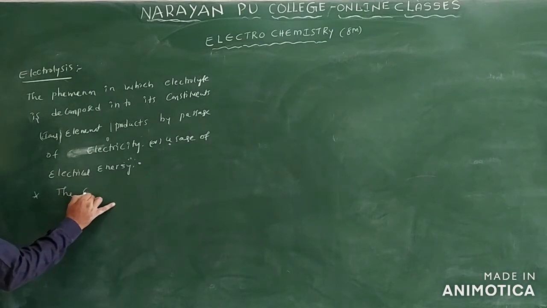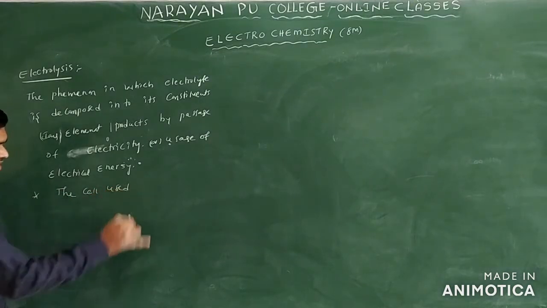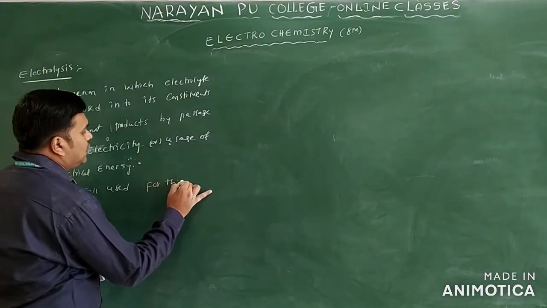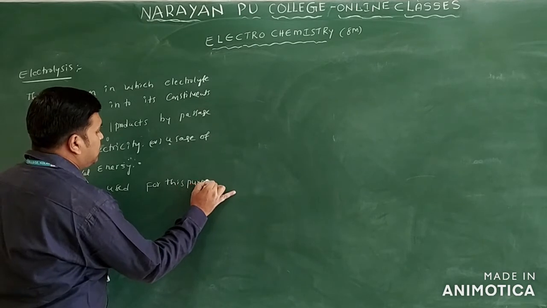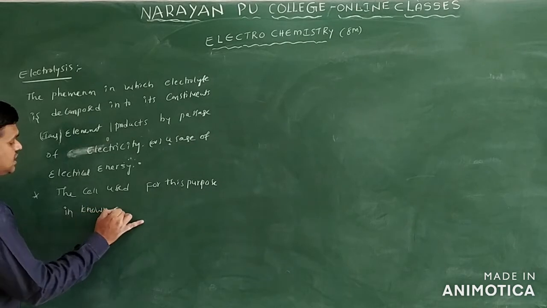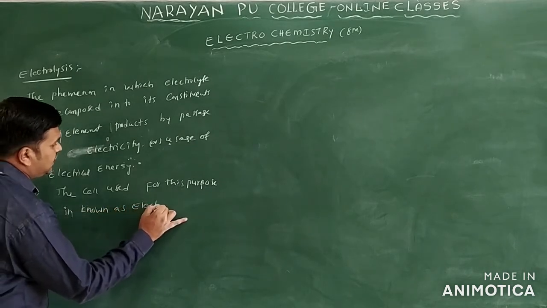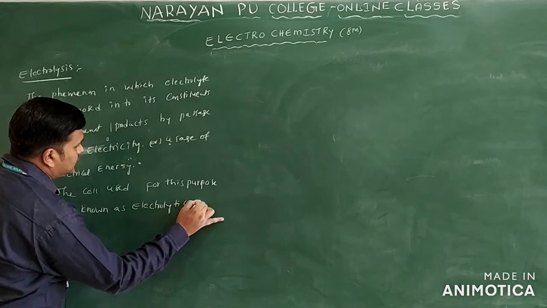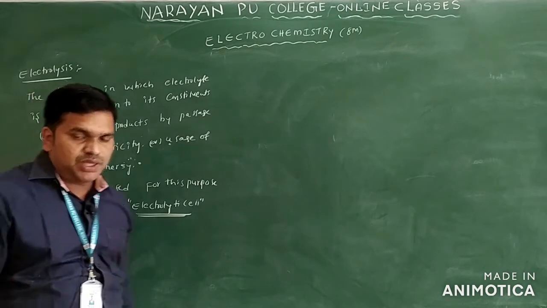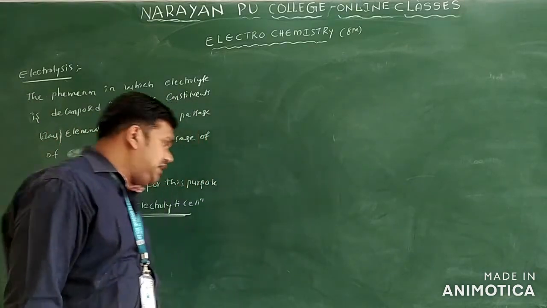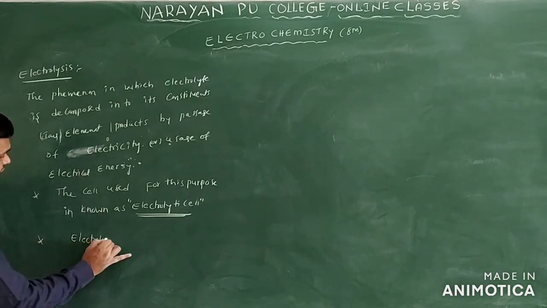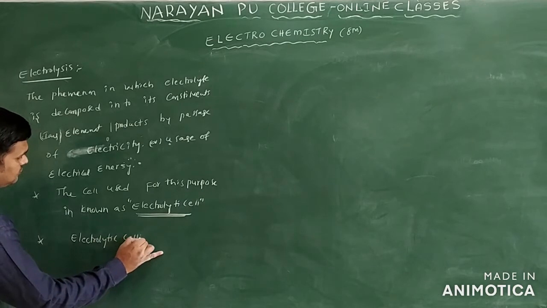And one more point: the cell used for this purpose is known as an electrolytic cell. Electrolysis is carried out in the electrolytic cell, so we have to know what this electrolytic cell is.